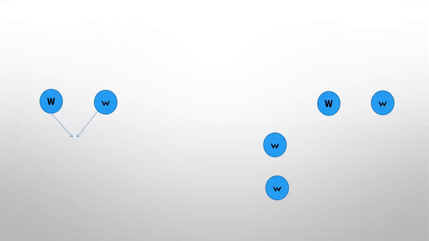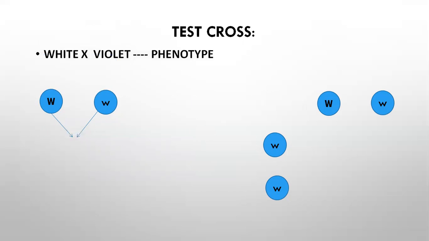Next, test cross. A cross between a hybrid and its homozygous recessive parent, or F1 generation crossed back with the recessive parent, is called a test cross.